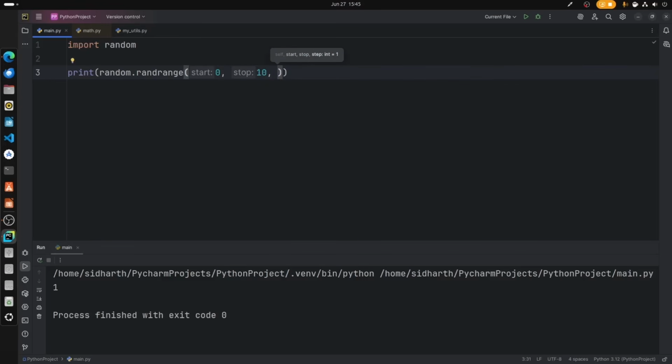I want to print random values which are even, so I'm typing 2. It will skip 2 steps and print the values. So we get 0, 8, 6, 0, 4, 0. We get values which are even and under 10.